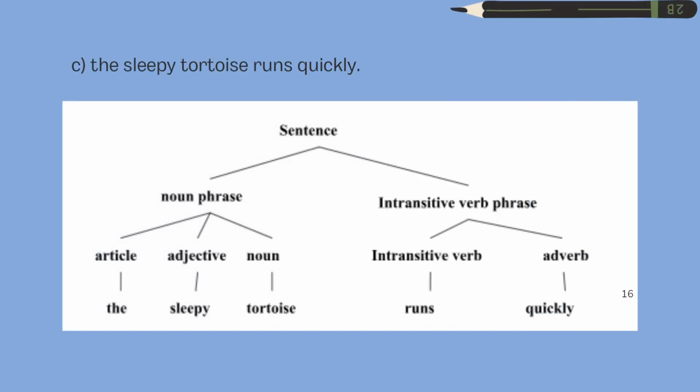In the third question we have "the sleepy tortoise runs quickly". We have the sentence divided into the LHS noun phrase and the RHS intransitive verb phrase. Again, the noun phrase is divided into three: article, adjective and noun. And the intransitive verb phrase, according to the production rule, is divided into two: intransitive verb and adverb.